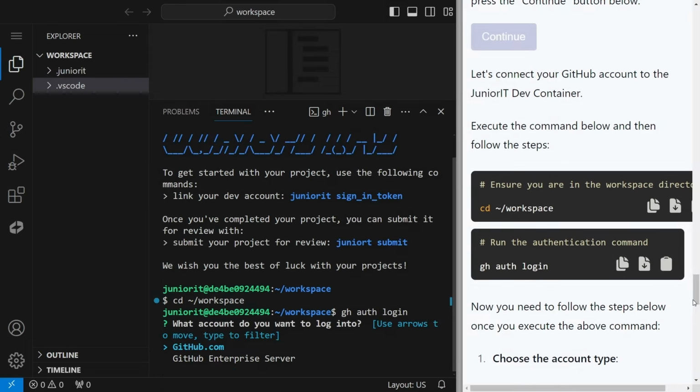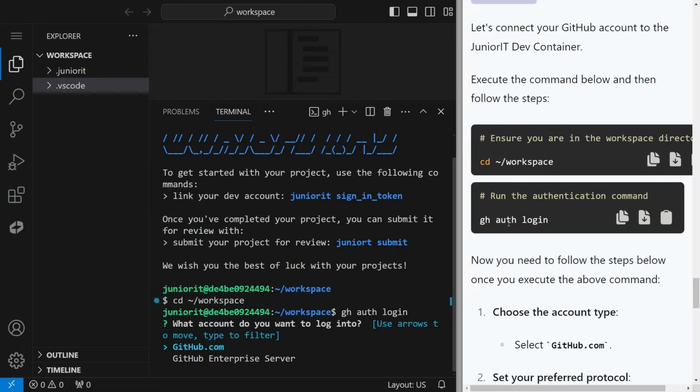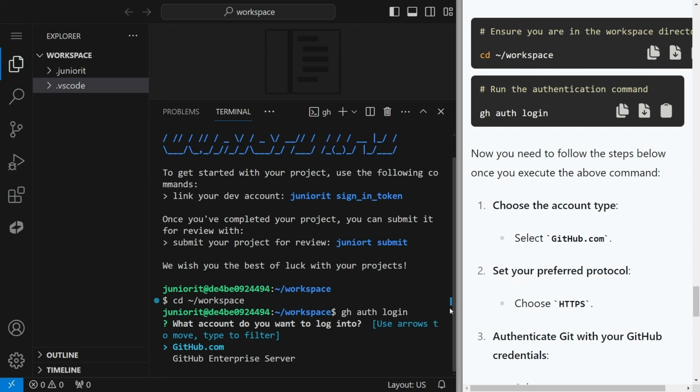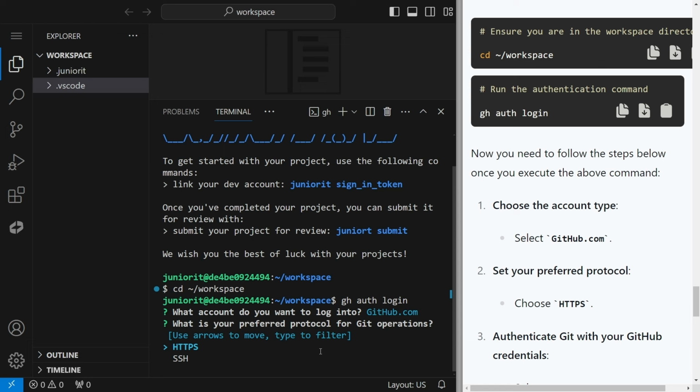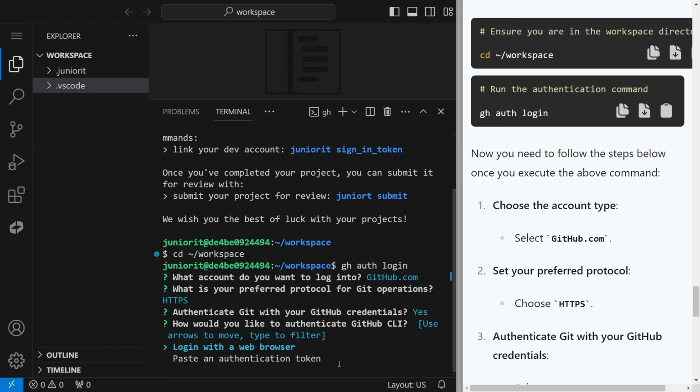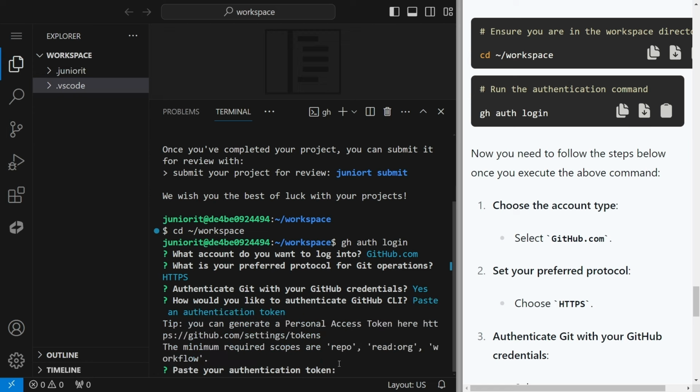Now once you have executed this command, you need to follow the steps. First you have to choose the account type. Then by using the arrow keys, you can either choose HTTPS or SSH. I will recommend HTTPS because we are going to use one online token. You can write Y for yes. And then you can choose the option either to log in with a web browser or paste an authentication token. So let's paste an authentication token. Click here. Now you just need to paste your token here.